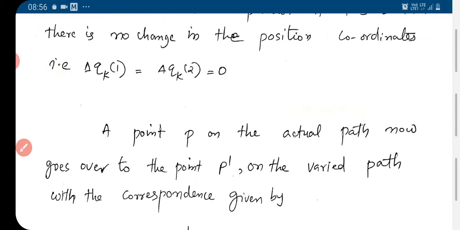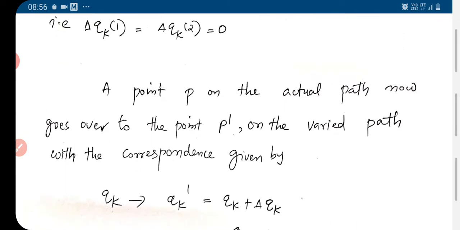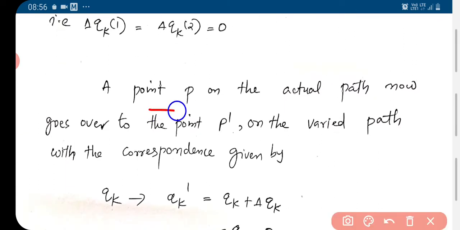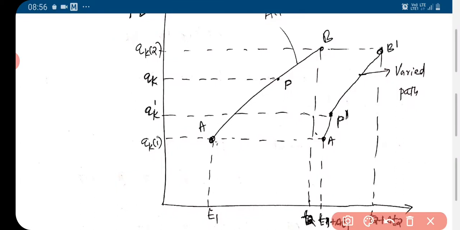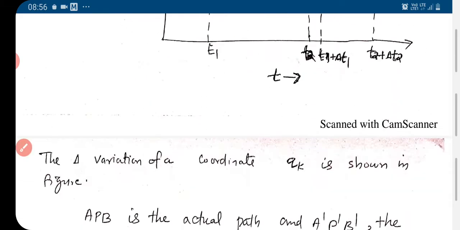A point P on the actual path now goes over to the point P prime on the varied path.